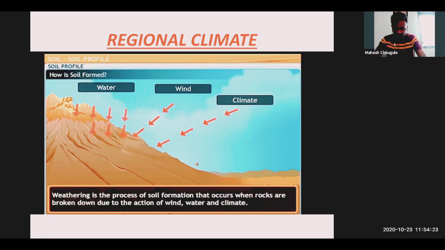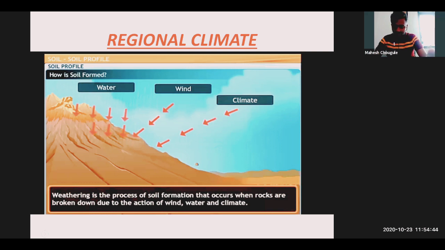So this is also an important factor influencing soil formation. मतलब जैसे parent rock is an important factor, similarly regional climate is also an important factor to form the soil. Now, a very important statement. You can underline it in your textbook.